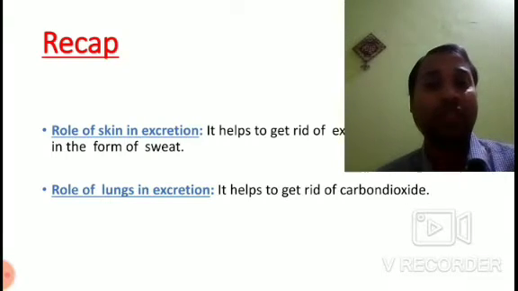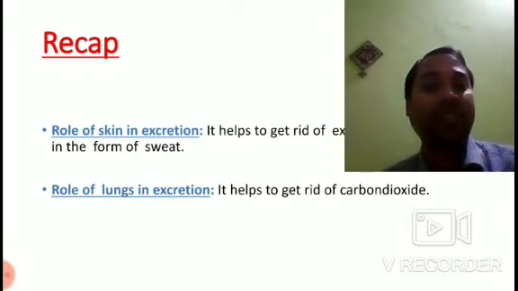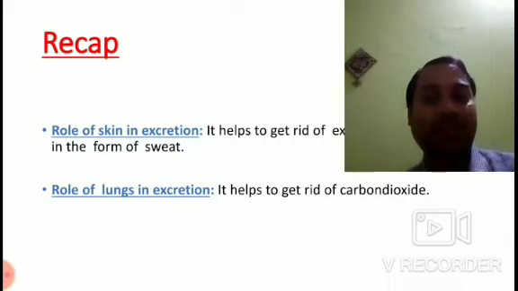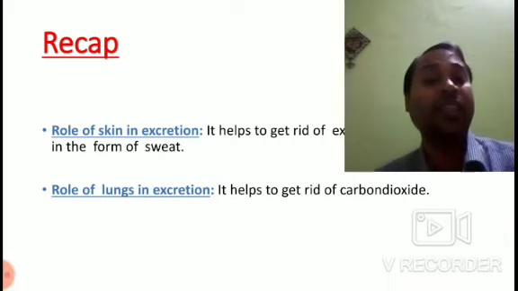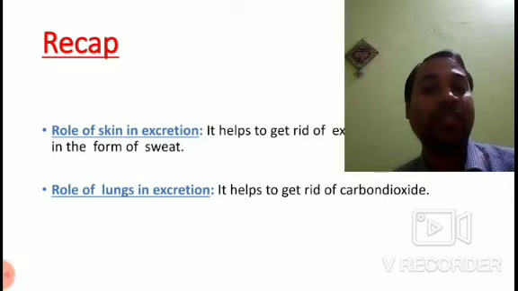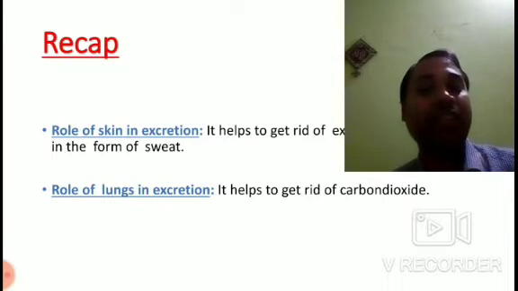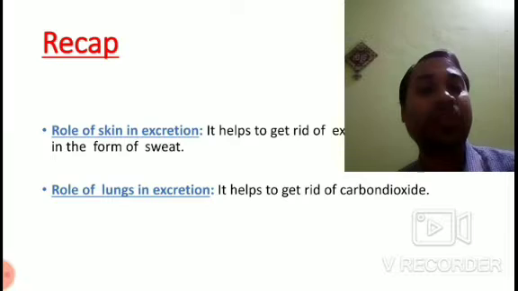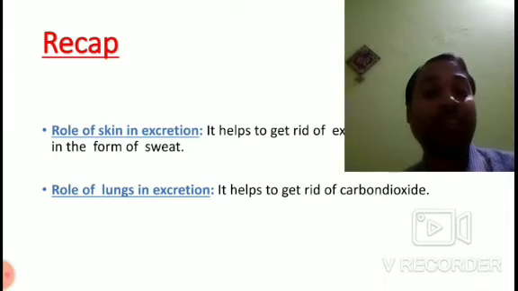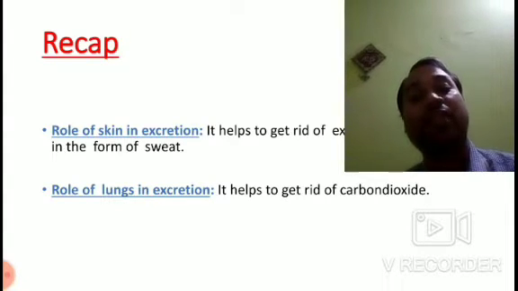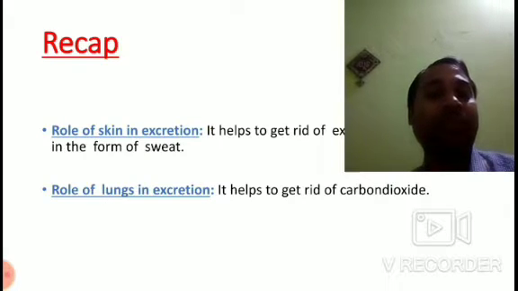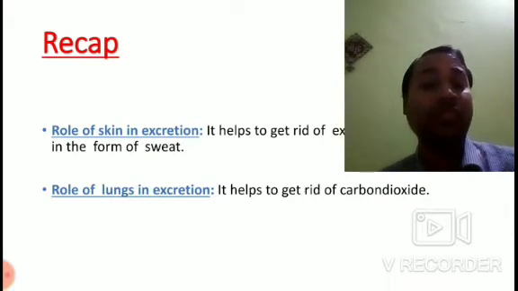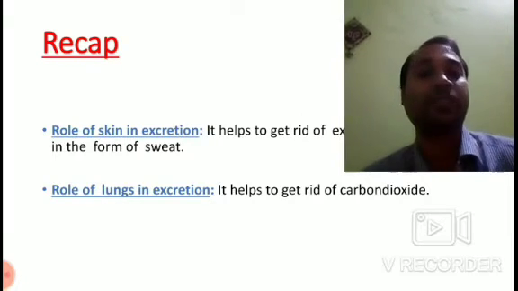So we also take in oxygen, and the oxygen is sent to the cells with the help of lungs only, because from the lungs the blood carries the oxygen to the cells, and then finally after the process of respiration, when carbon dioxide is produced, it is again taken back from the cells to the lungs, and from lungs it is again expelled through our nostrils. So this is how these two organs also help in the process of excretion.